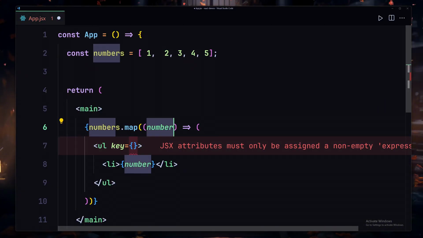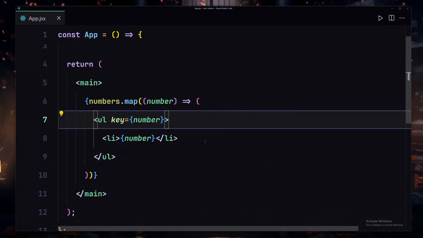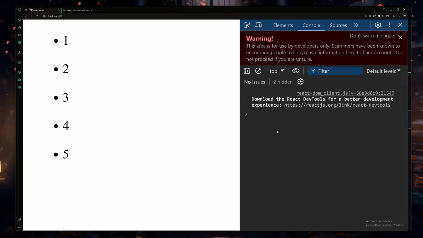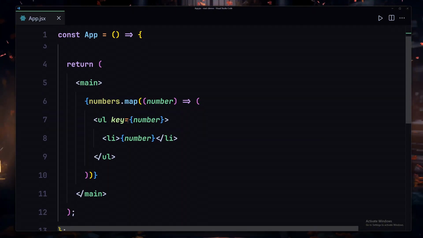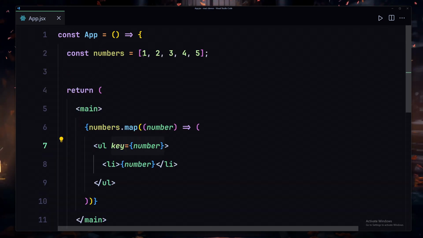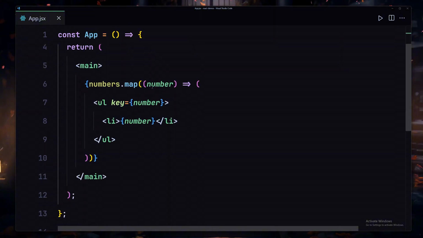Okay, so now I'm going to copy that and place it right here. And now if I save my file and refresh, here you can see we are now getting 1 2 3 4 5, and we are not getting that error. So this is how we are going to be iterating over each element inside our list, and this is how we are going to be providing a unique key or a unique identifier for each element inside this list, and this is how we are going to be rendering that to the DOM.